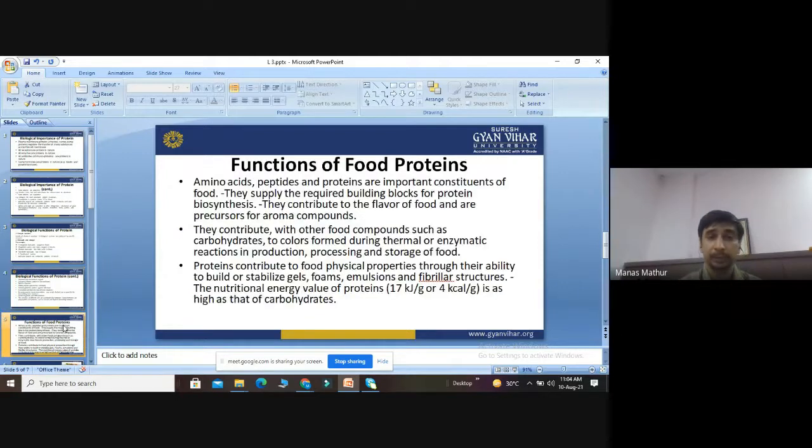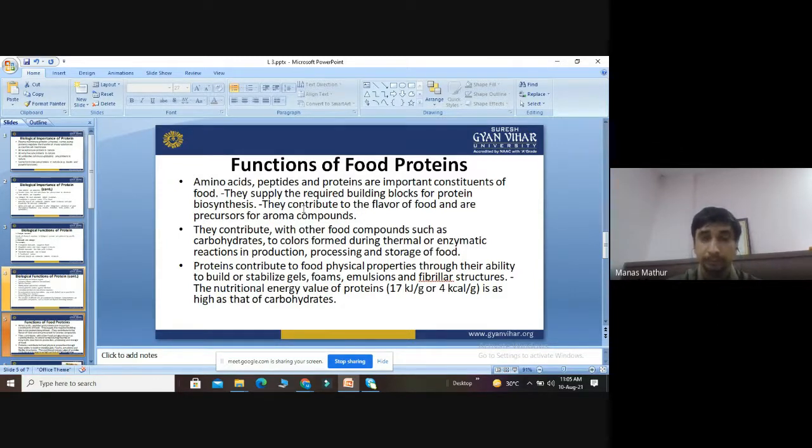So, some proteins are present in edible items like foods. They also help in maintaining the balance in the body. For example, different amino acids, peptides, and proteins are an important part of food. They supply the required building blocks for protein biosynthesis. Besides that, they contribute to the different flavor of food, and they are precursors of various aroma compounds. Aroma compounds are those compounds which provide the fragrance and nutrition in the edible items, and they have